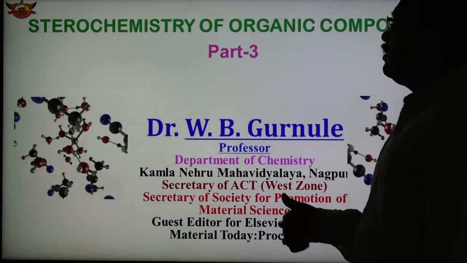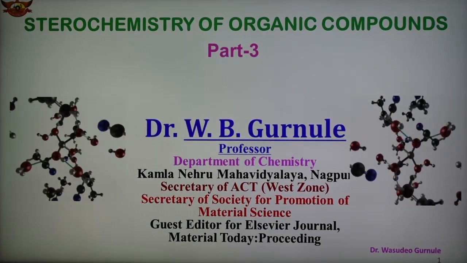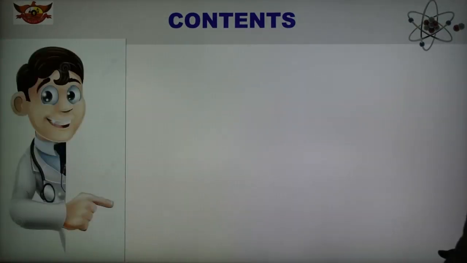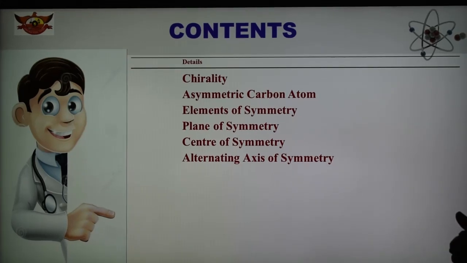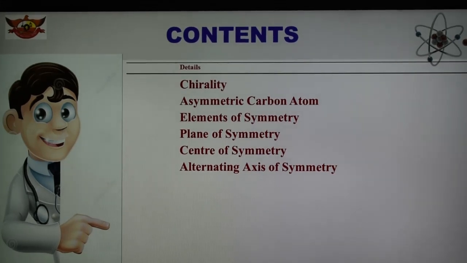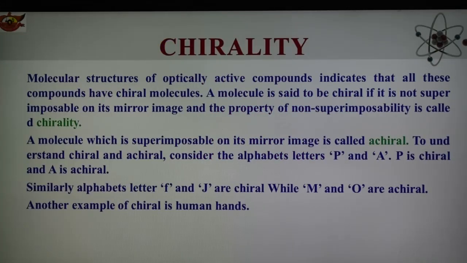In the stereochemistry of organic compounds, part 3, today we are discussing the topics: what is chirality, what is an asymmetric carbon atom, elements of symmetry, plane of symmetry, center of symmetry, and alternating axis of symmetry. First, what is chirality? There are two types of molecules, chiral and achiral.